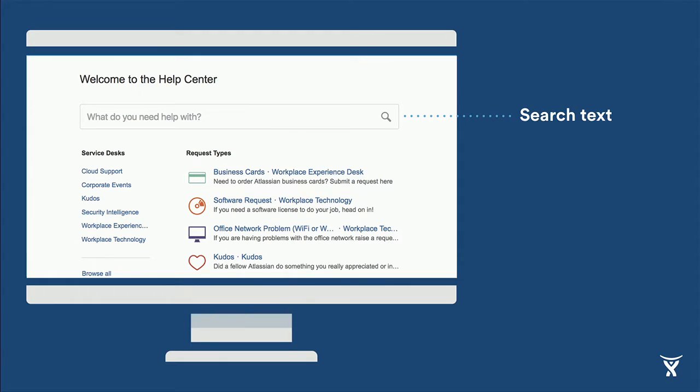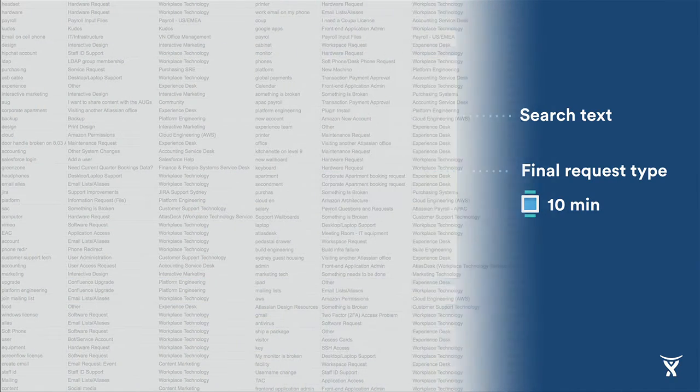So we instrumented and ran basic search internally to capture what people were searching for and what request type they ended up creating within a 10-minute window. Now, this gave people 10 minutes to browse around or keep searching until they found what they were looking for. And within a few weeks, we had hundreds of searches: what people were searching for and what requests they ended up creating.